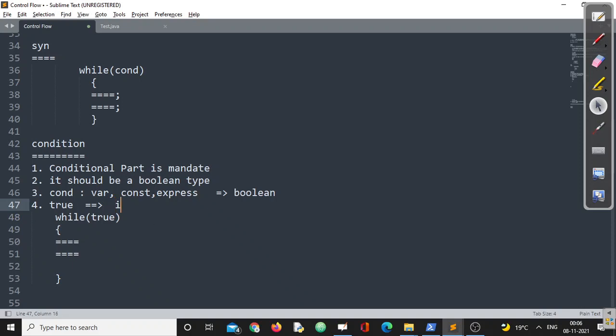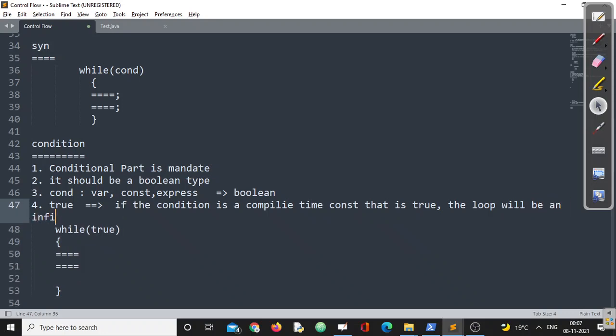If the condition is a compile time constant that is true, immediately the loop will be an infinite loop, right?